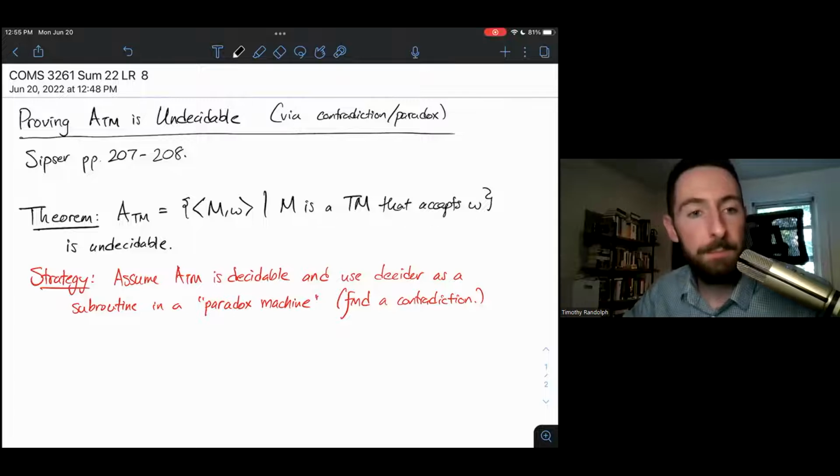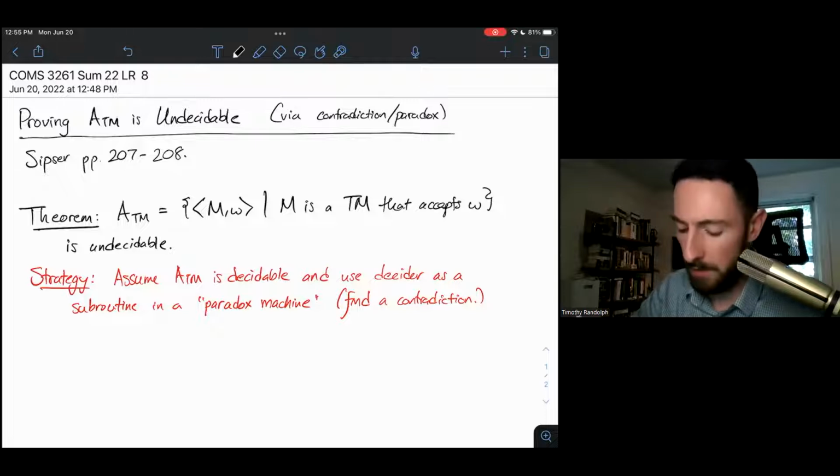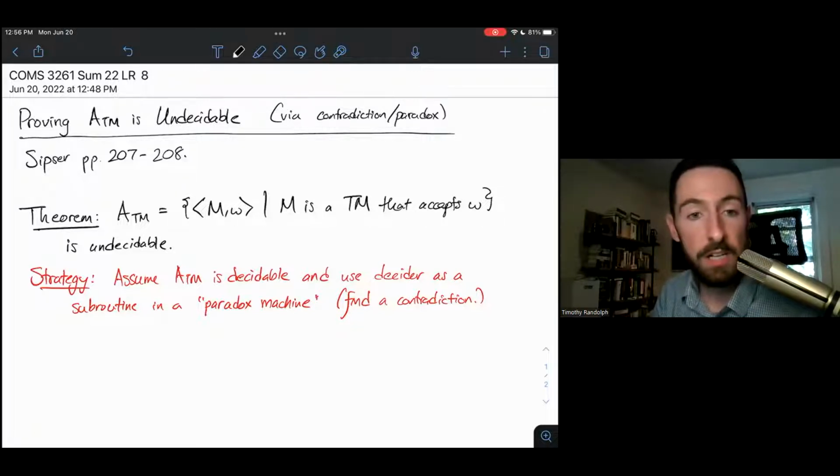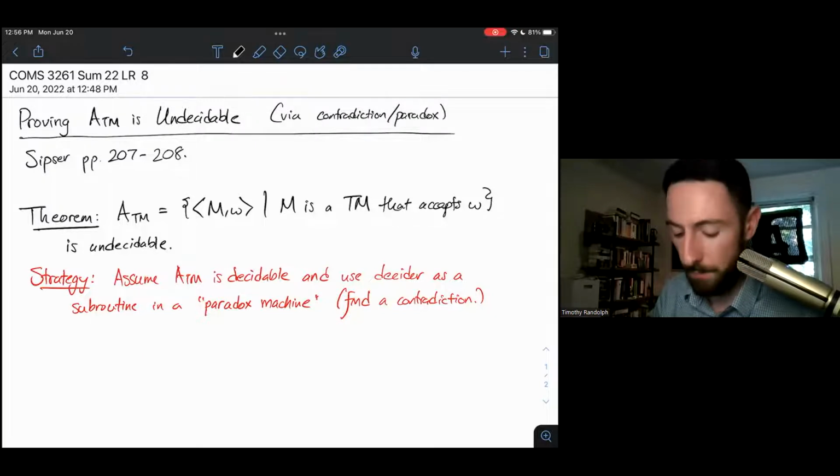What we are proving is that a particular language is undecidable. Remember, decidability means that a Turing machine can look at any string and stop and accept if it's in the language and stop and reject if it's not in the language. So the particular language that we're proving this for is the language of encoded strings that encode a Turing machine and a string such that the Turing machine accepts the string. That's it. So M and W such that M accepts W.